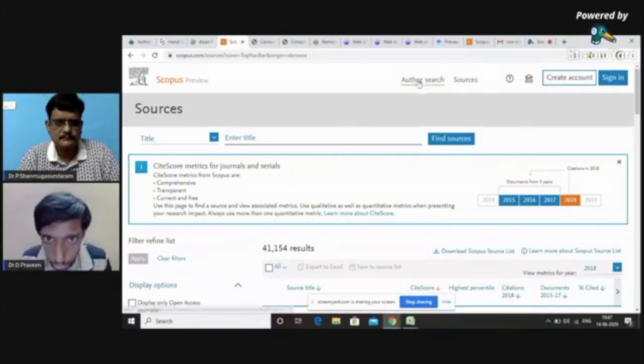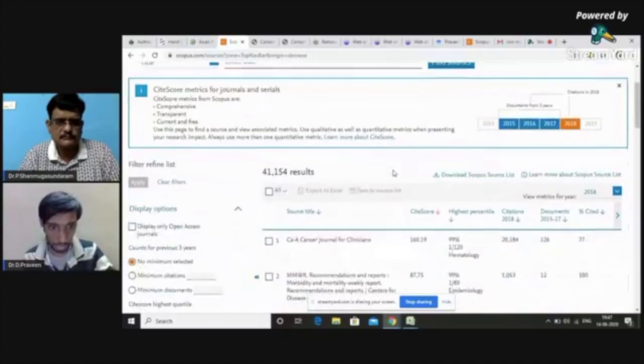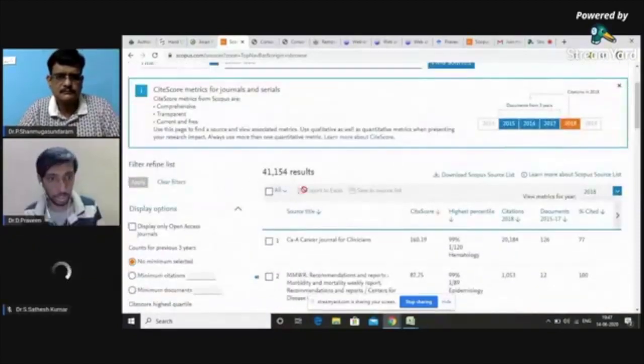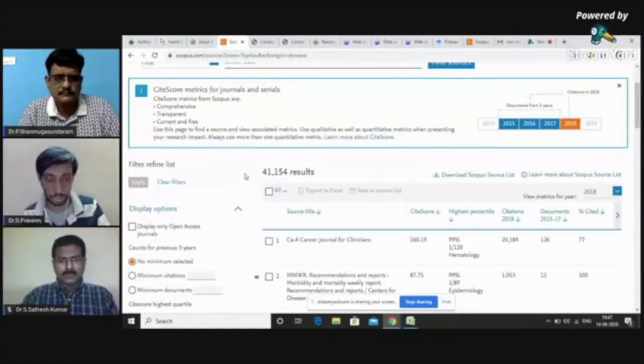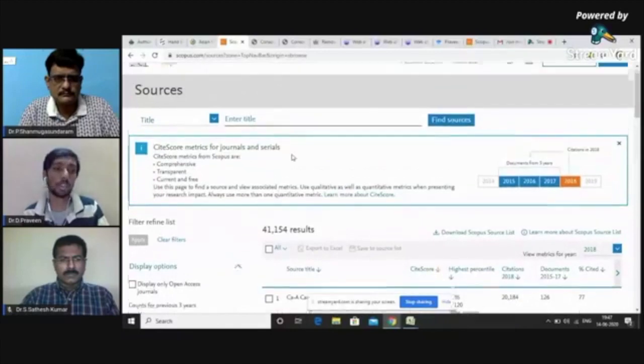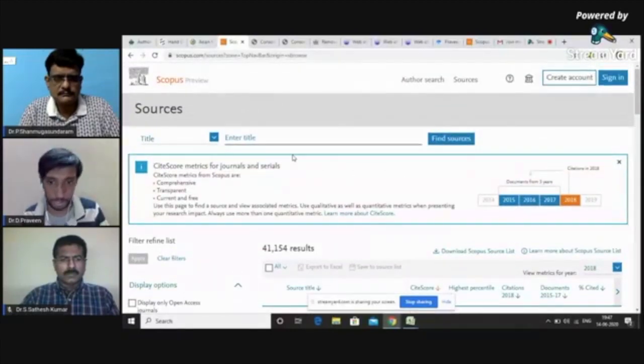Here you can see two different things. One is the author search, the other is sources. You have to select sources. Here you will have a list of journals. For example, there are 41,154 results here. So the first thing you should do as a researcher to find your selected journal is to download this Scopus sources list.